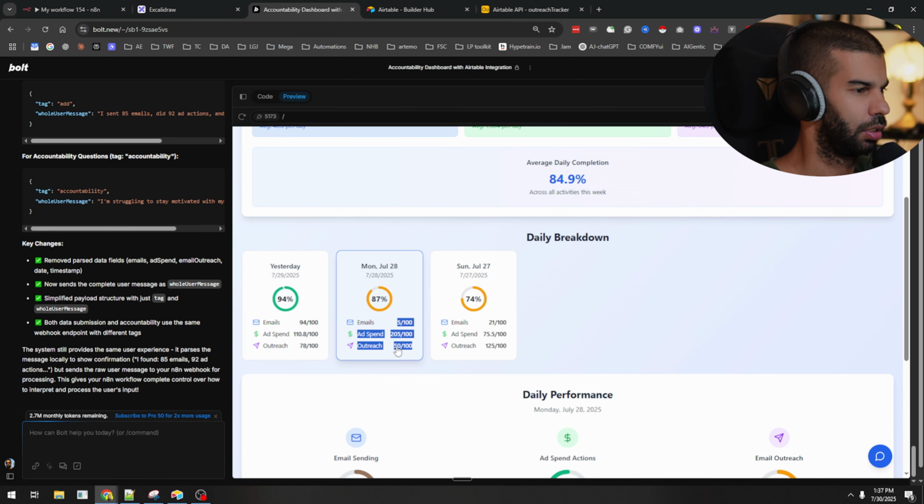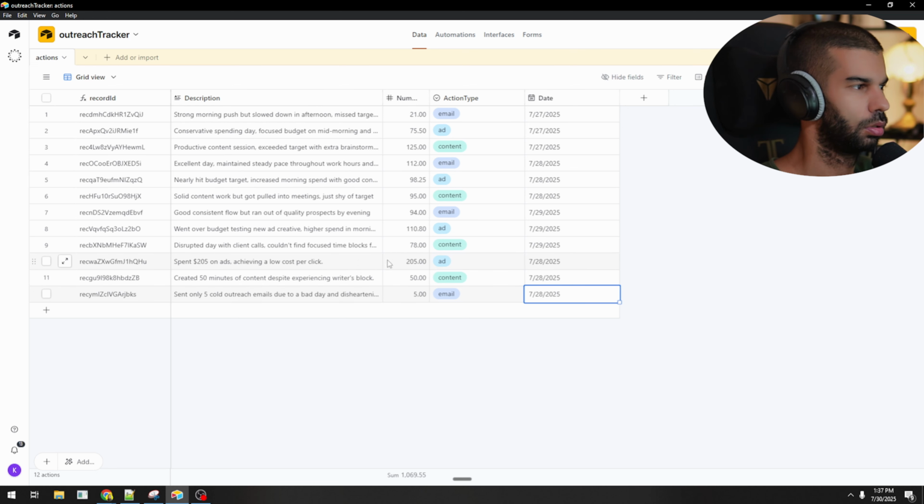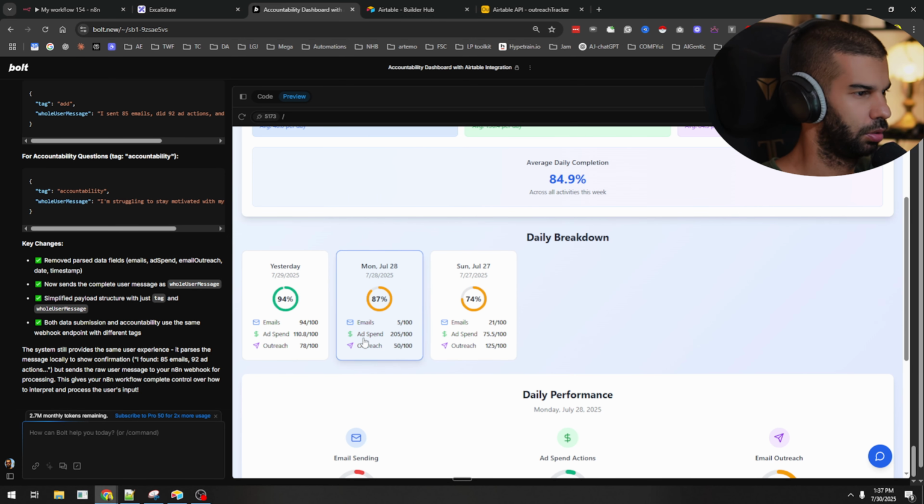Yeah, so I think it went to 28, 5 emails. I mean, on the 28th, now there should be 1, 1, 2, and 5. But I think it's also only grabbing the last pieces of information.